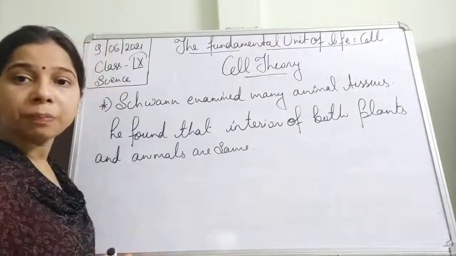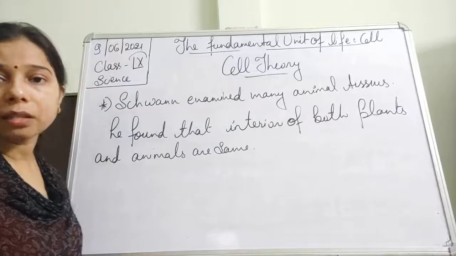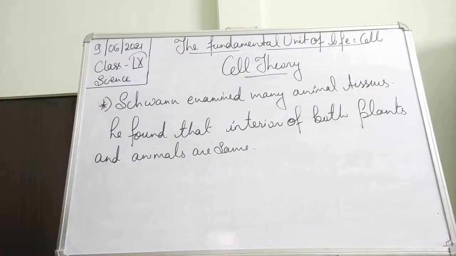Interior of both, whether of plants or of animals, is the same.